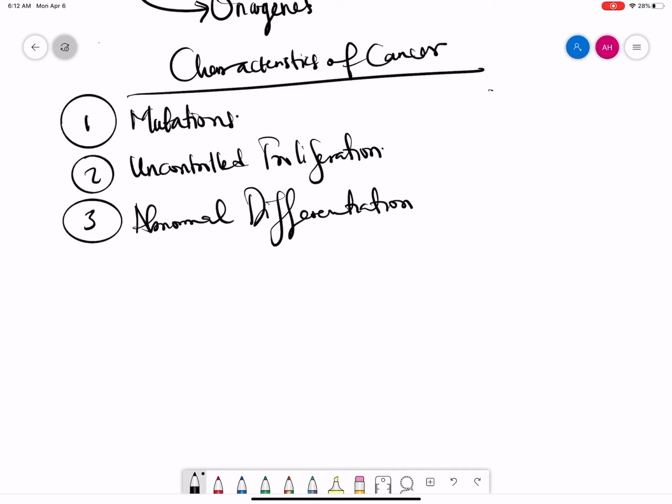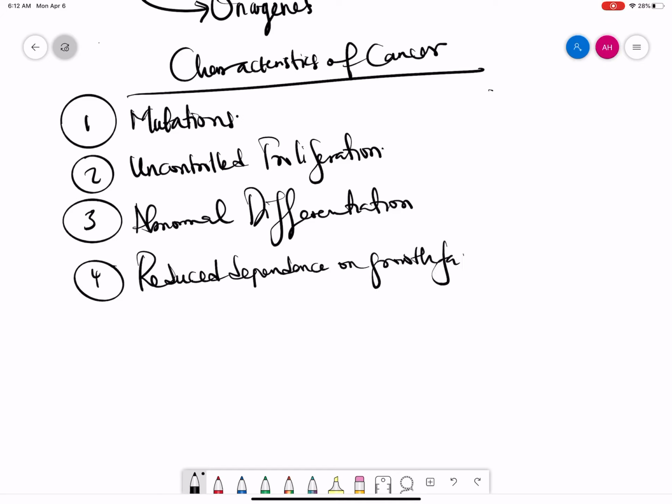Number four is that they have reduced dependence on growth factors. Remember those signals that make cells divide and stop dividing. The cancer cells don't depend on those signals. They ignore them. Sometimes they produce their own signals, and so they tell themselves when to divide versus when not to divide.